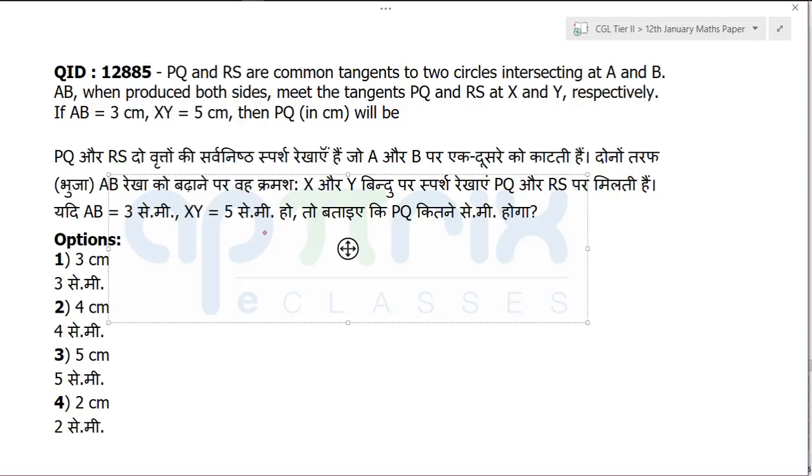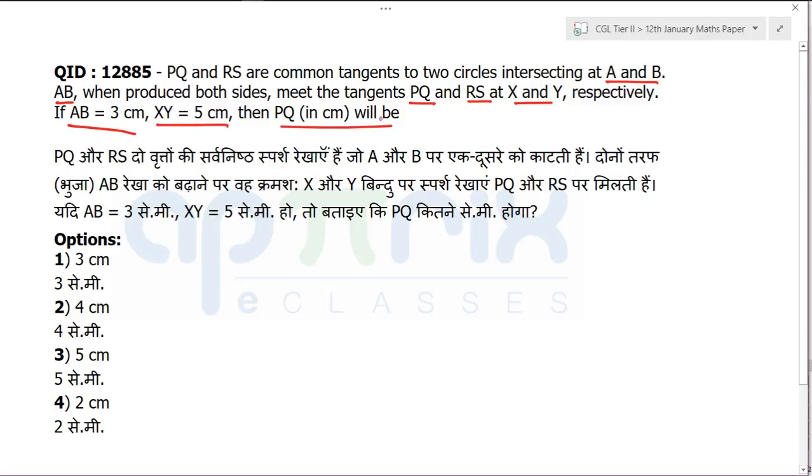Read the question now. PQ and RS are common tangents to two circles intersecting at A and B. When produced, both sides meet the tangents PQ and RS at X and Y respectively. It is given AB is equal to 3 centimeter, XY is 5. What will be PQ? Okay. Now, I'm just asking you a question. Are they saying that one circle is bigger and the other is smaller?